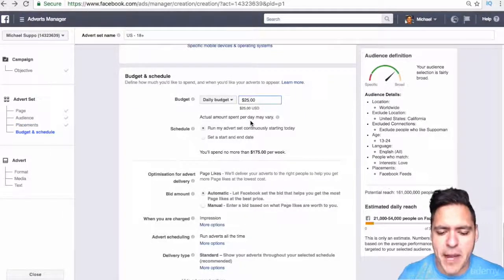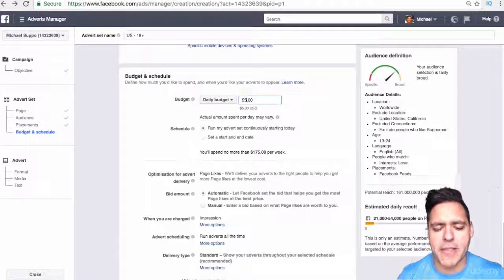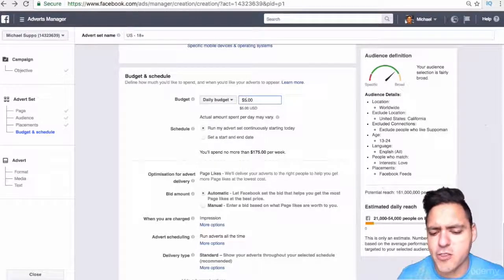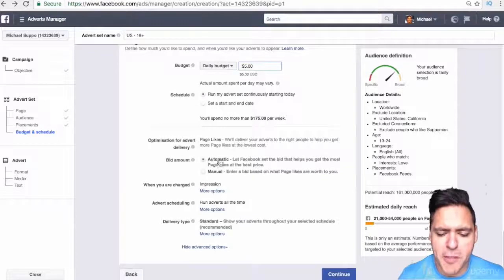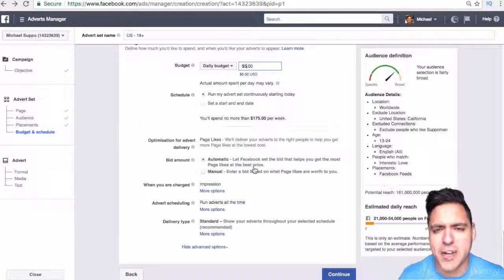Now, this is the even better bit. We aren't going to spend a lot of money. We are just going to spend $5, okay? And we just want the advert to run continuously. The bid amount, let Facebook set the bid that helps you get the most page likes at the best price. Yes.